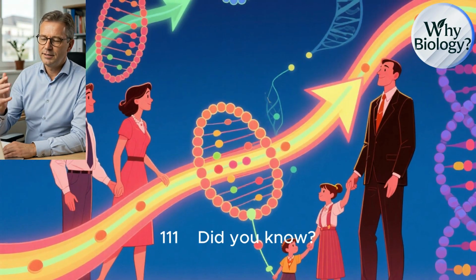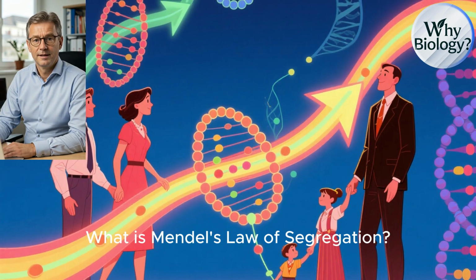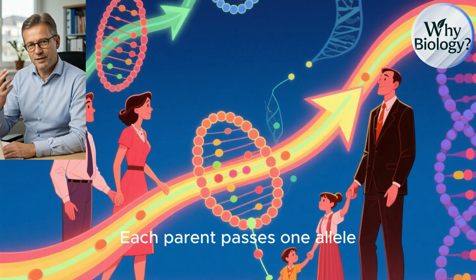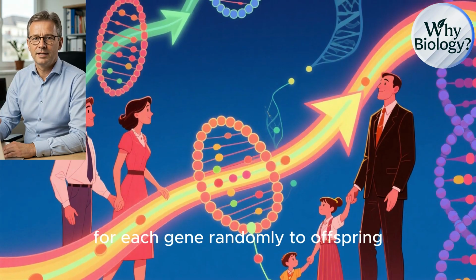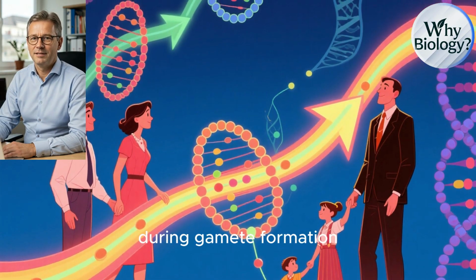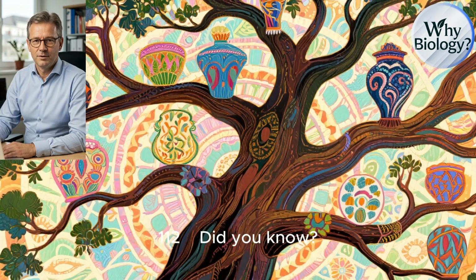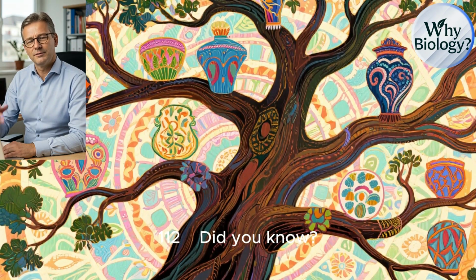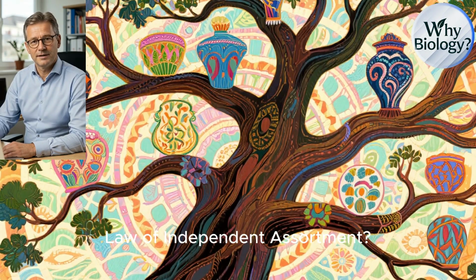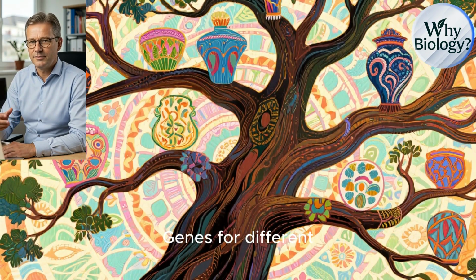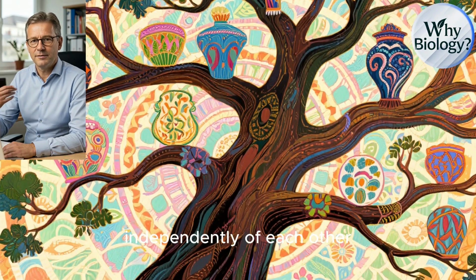Question 111. Did you know? What is Mendel's law of segregation? Each parent passes one allele for each gene randomly to offspring during gamete formation. Question 112. Did you know? What is Mendel's law of independent assortment? Genes for different traits are inherited independently of each other.